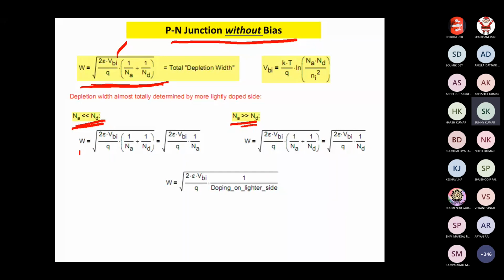So if Na is very, very less than Nd, so the acceptor concentration is very, very less than Nd, the equation we can modify or simplify. So what I want to mean, the depletion width is inversely proportional to the doping on the lighter side. So what does it mean? If the doping on the lighter side is less, the depletion width will move towards that side.